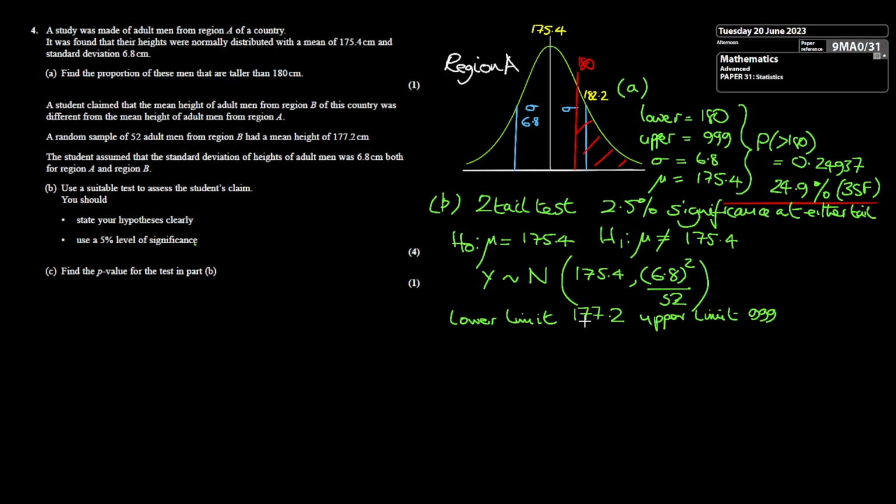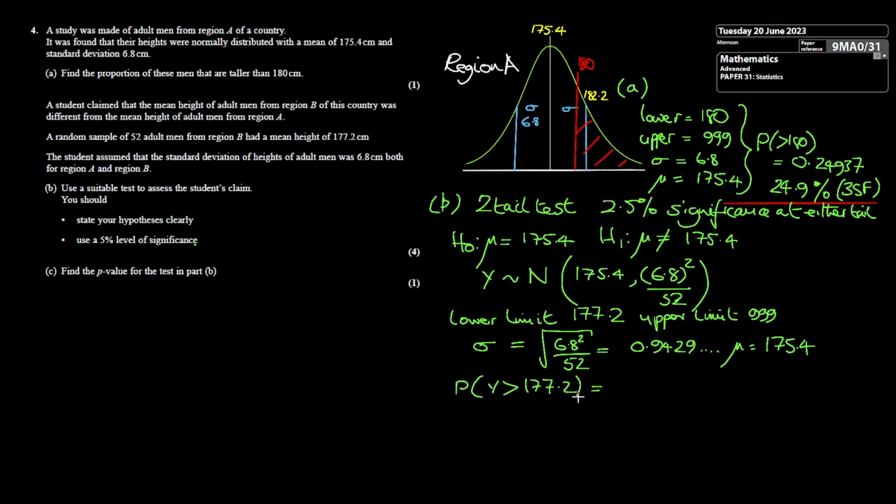So we need to find the probability of finding an adult male whose height is greater than 177.2, up to, of course, the very high limit, with the new variance here and a mean of 175.4. So our new standard deviation will be the square root of 6.8 squared over 52. And this turns out to be 0.9429.